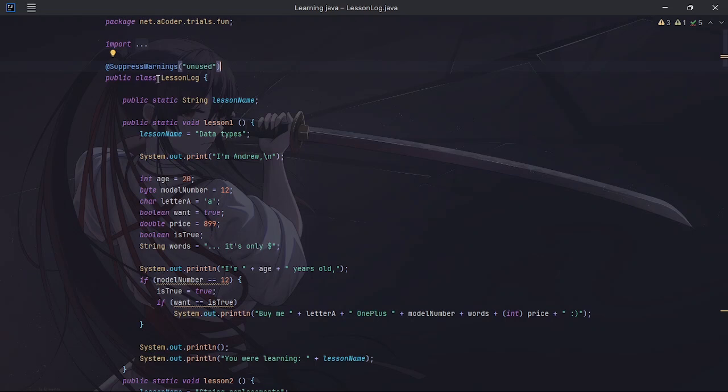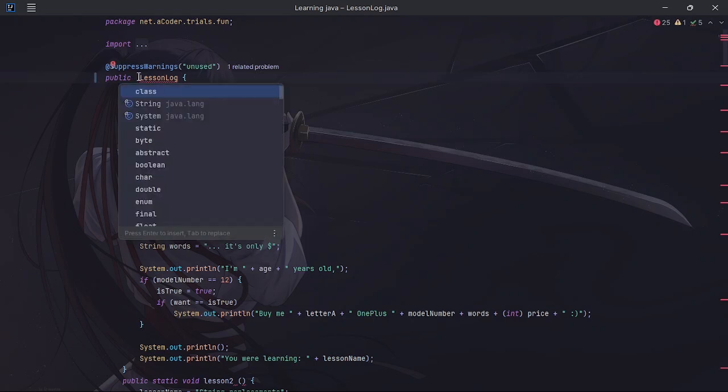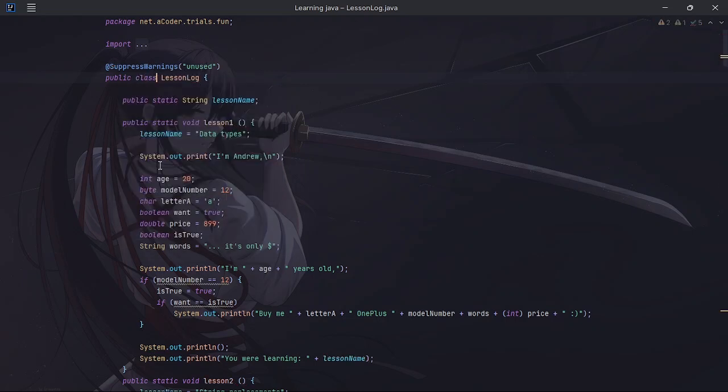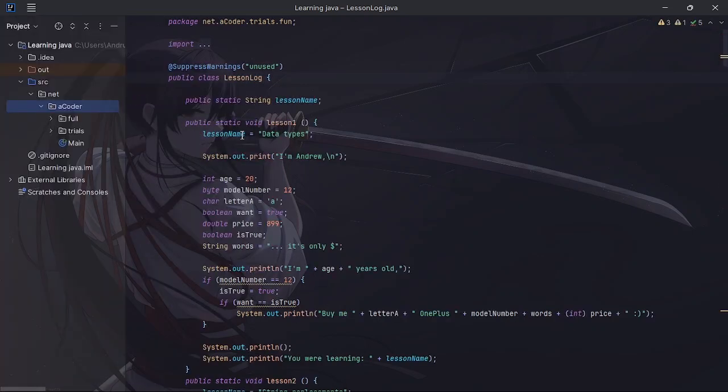I don't know if I should call it types of classes because it's not really that. We're going to delete this and we're going to show the different types that you can have on here. So control and space to actually bring up the suggestion thingy. We've got classes. We can put in an enum. Unfortunately, it's not really sorted to the specific type that can be here. We can have an interface, and we can have a record. We can also have an annotation in here. But yeah, let's talk about that.